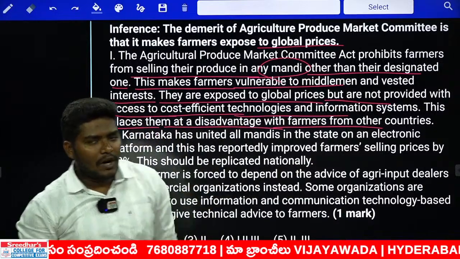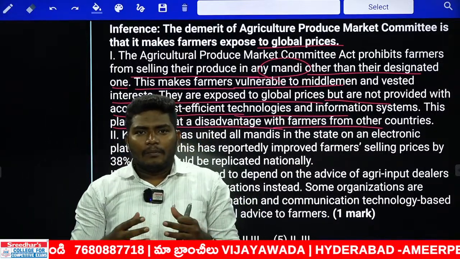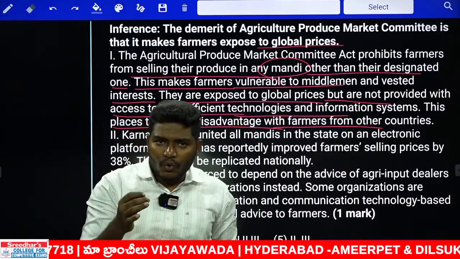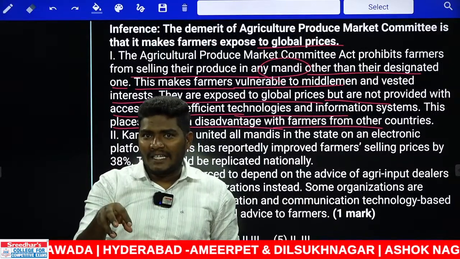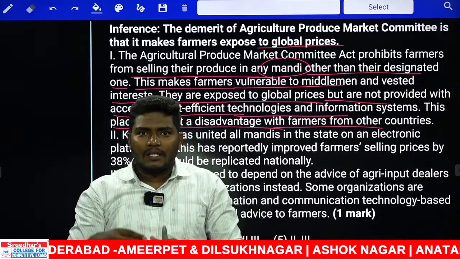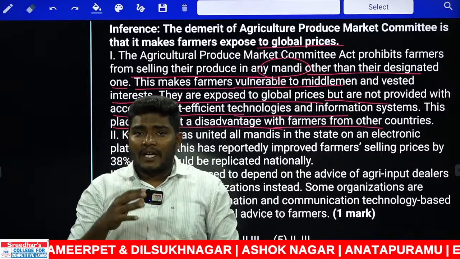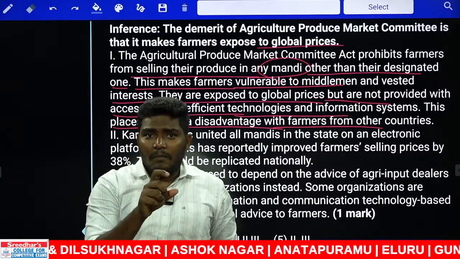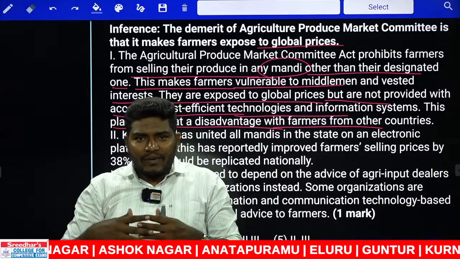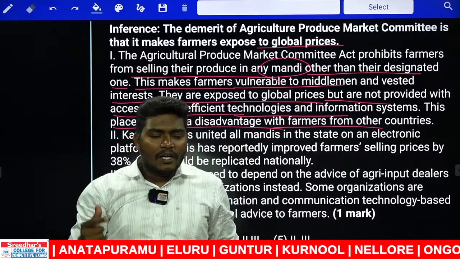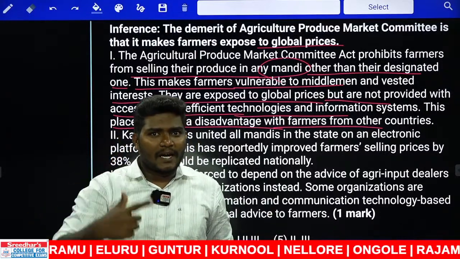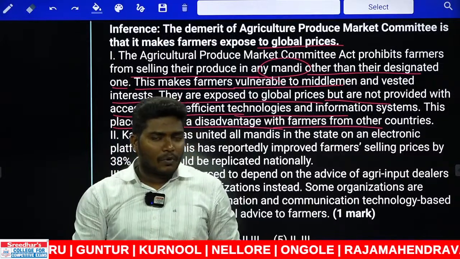Now in this statement what they are trying to tell is, there is some new act. This new act prohibits the farmers from selling their product in the local mandis, in the sense local markets, and it also stops them from exposing themselves to the middlemen. And immediately when there is no access to sell to the local markets or middlemen, the farmers have to go for the global markets. So that comes with the global price.